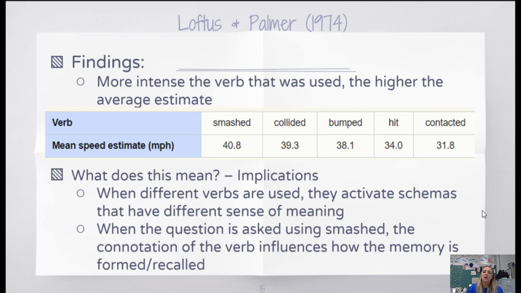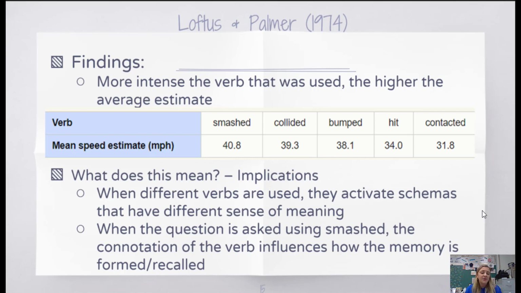So what does this tell us? Well, it tells us that because there were different verbs used during the critical question, each of those verbs activated a different schema for that word, meaning that we have a specific definition in our mind of what those words mean. To us, the word smashed means something different than collided. When we are thinking about those words, we're going to estimate the speed differently according to our understanding of that word. So when the question is asked using smashed, the connotation of the verb influences our estimation of the speed, telling us that we expect it to be going faster than with the verb collided.